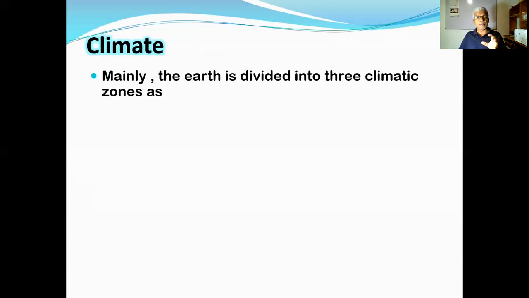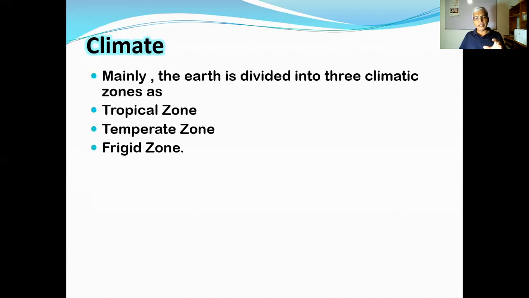But taking the whole earth, it is divided into three parts: tropical zone or tropical climate, temperate zone or temperate climate, and frigid zone or frigid climate.